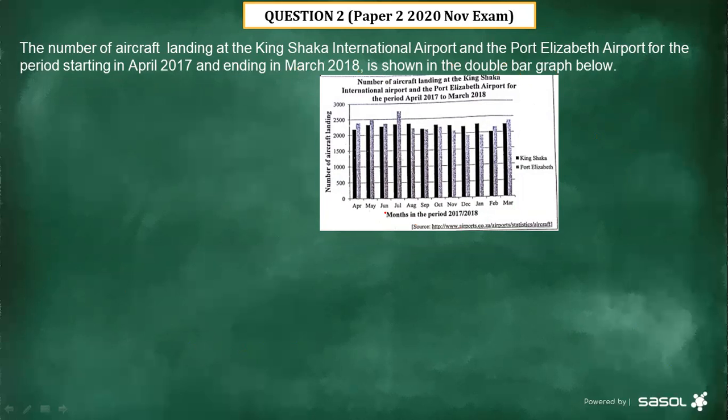You can see here that is the information we have for the Kinshasa International Airport as well as the Port Elizabeth Airport, from April 2017 to March 2018.